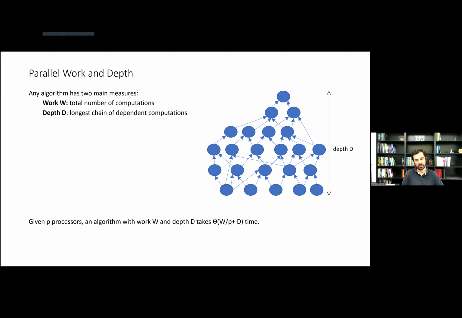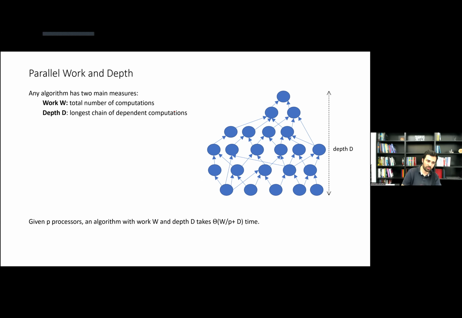And I should clarify what I mean by parallel. We work with the standard work-depth abstraction, where for each algorithm that I'm considering, there are two parameters. One is the work of the algorithm, which means the total number of computations, so that's what sequential computation always measures. And the other is the depth of the algorithm, which is the length of the longest chain of computations that are dependent on each other.